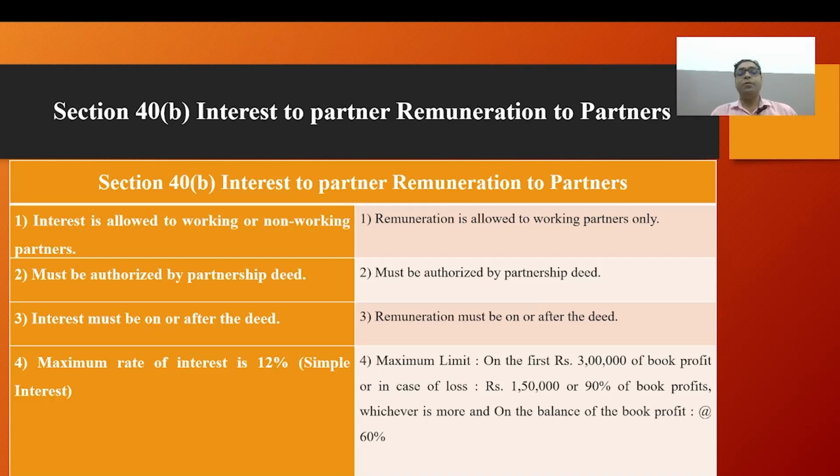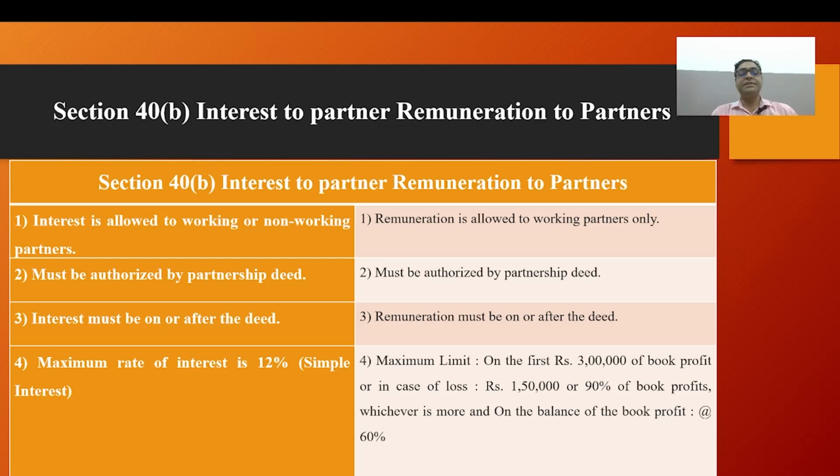Remuneration is allowed to working partners only. Non-working partners are not allowed remuneration, only interest. It must be authorized by the partnership deed, and the interest must be for the period after the deed.